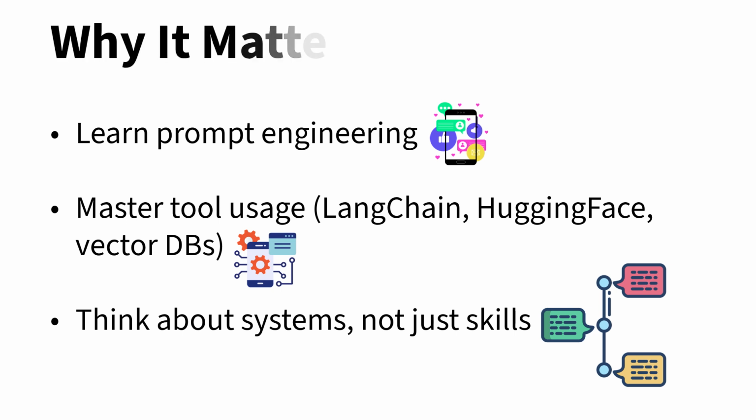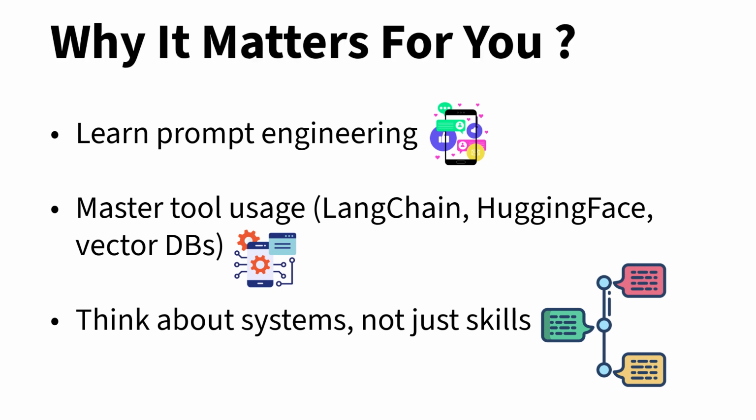If you are a student, coder, or entrepreneur, this is your moment. Learn prompt engineering. Master tool usage like LangChain, Hugging Face, and vector databases. Think about systems, not just skills. Get ahead of the shift by understanding what real intelligence and agency mean. AGI wants to think. Agentic AI wants to act. You should want to lead.